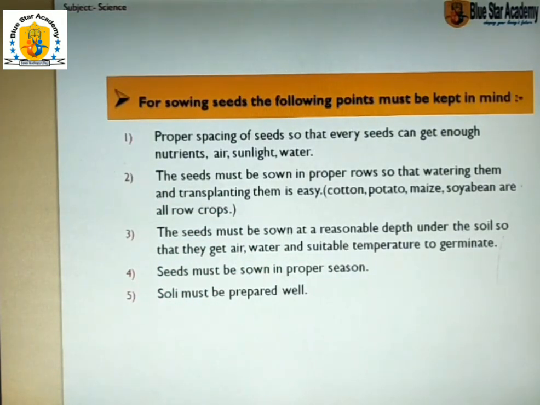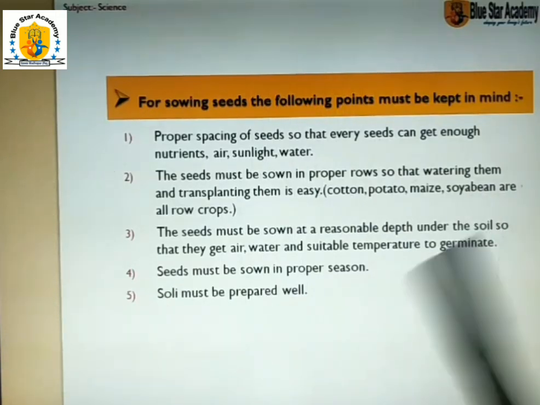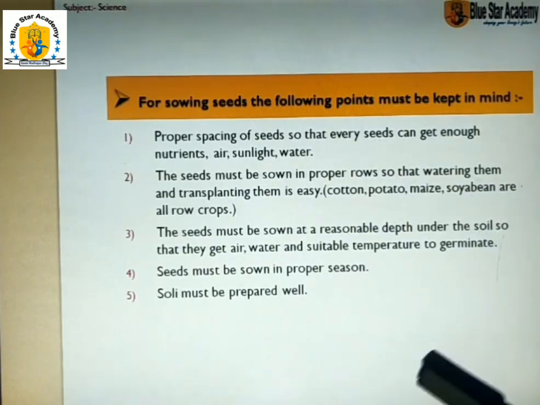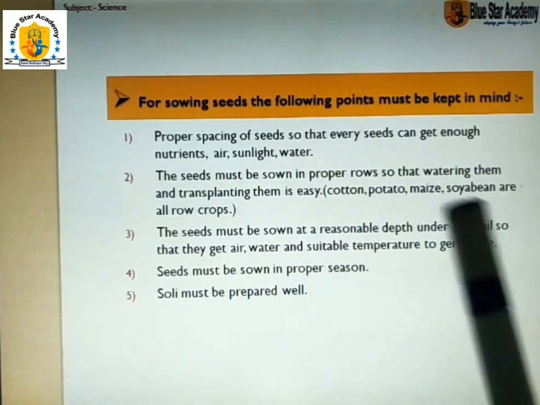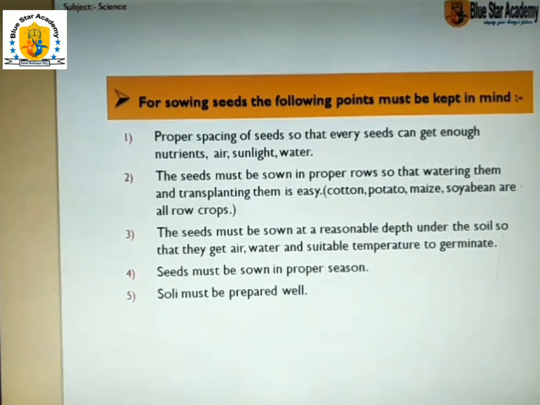For sowing seed, the following points must be kept in mind. Which points should be kept when we sow the seeds? Proper spacing of seeds so that every seed can get enough nutrients, air, sunlight, and water. The seeds must be sown in proper rows so that watering and transplanting them is easy, like transplanting cotton, potato, maize, soybean. These are row crops. So we grow these crops in a row.